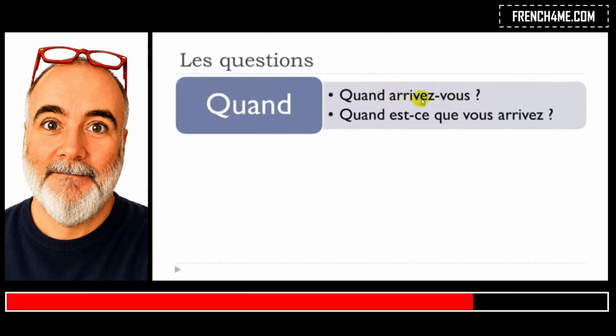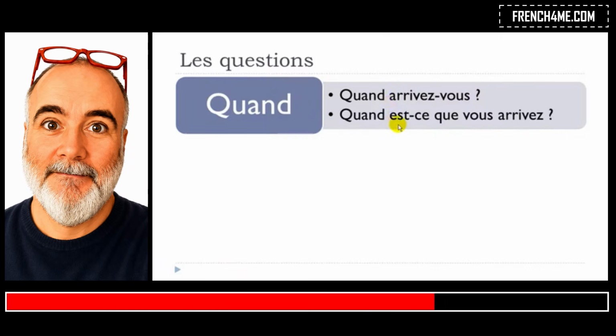Quand arrivez-vous? All right? And then the rule is, like in French, you get to raise a little bit your voice at the end of a question. Quand arrivez-vous? Okay, you can make this little link between the two. Quand arrivez-vous?